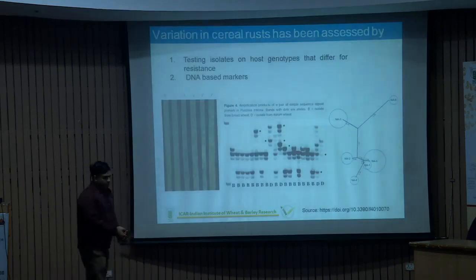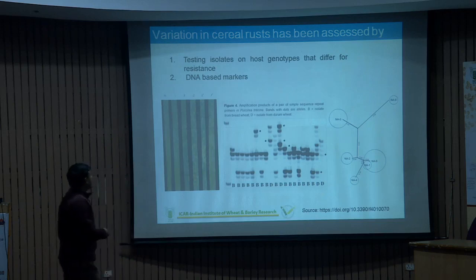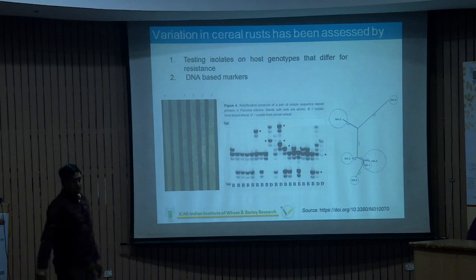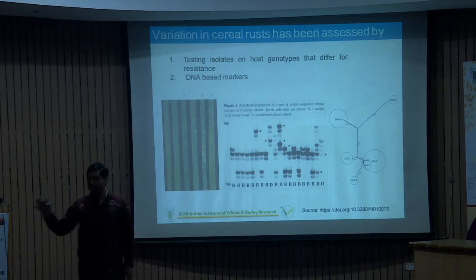So if we talk about variation in fungi, there are two different approaches simultaneously. One is testing isolates, the powder of yellow rust, brown rust or stem rust. We collect from the field, multiply it on the susceptible host in the laboratory, and try to match the reaction on the differential host.